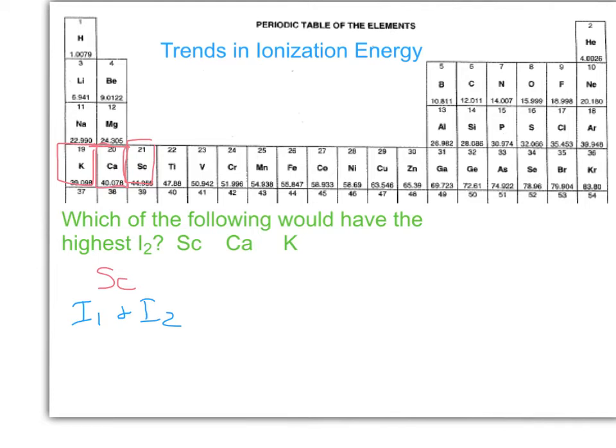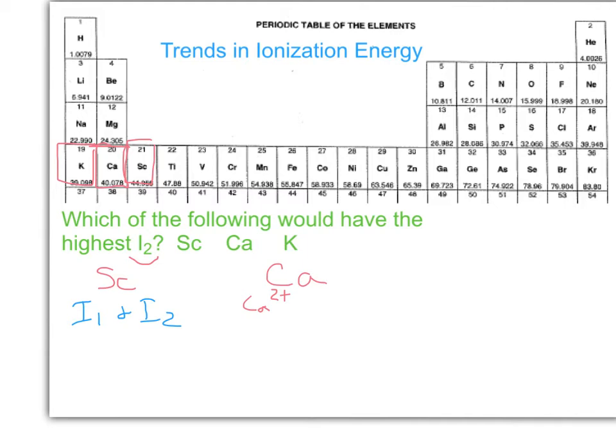Now let's look at calcium and do the same thing. Again, calcium is going to lose 4s electrons. Think about the fact that calcium likes to form a 2+ cation. The second ionization energy says that we're taking away that second electron.